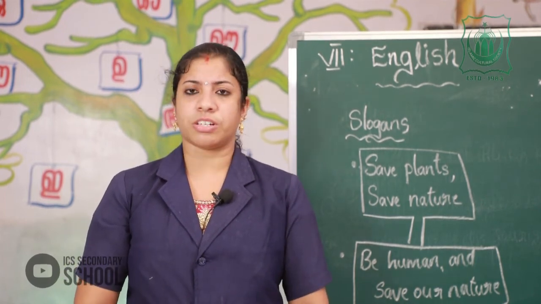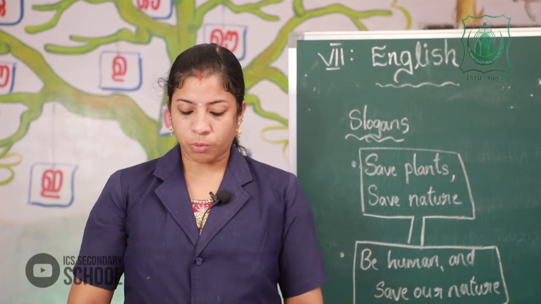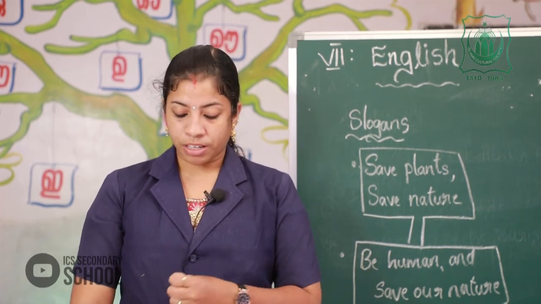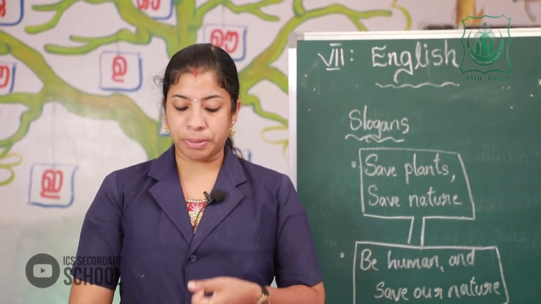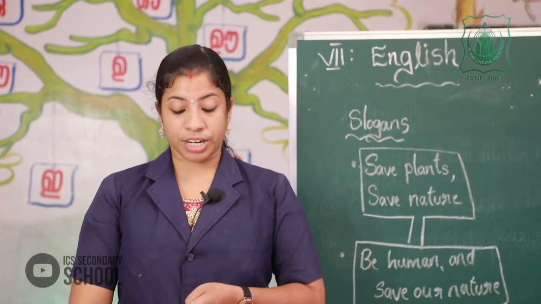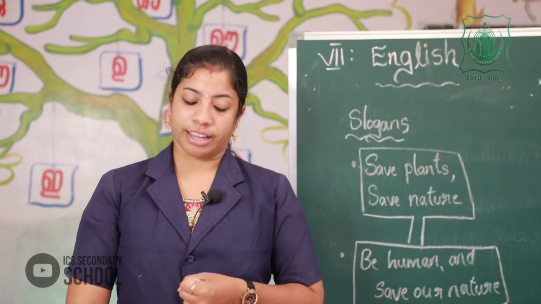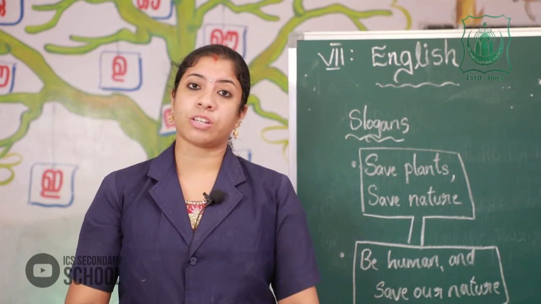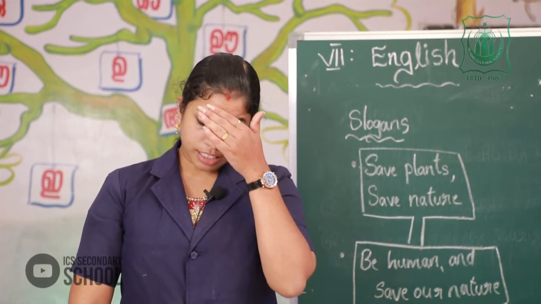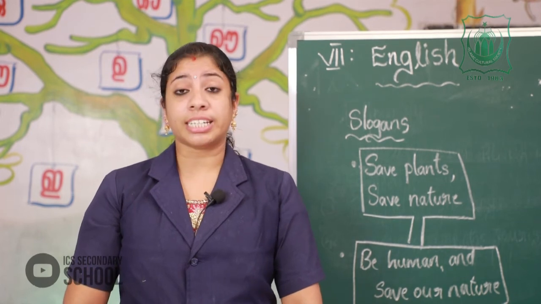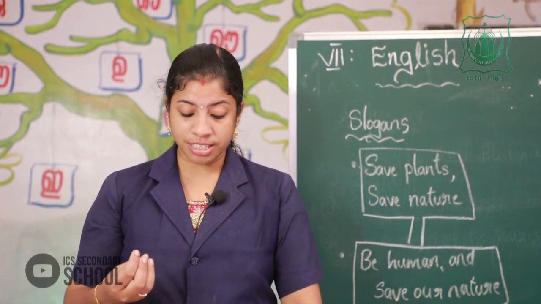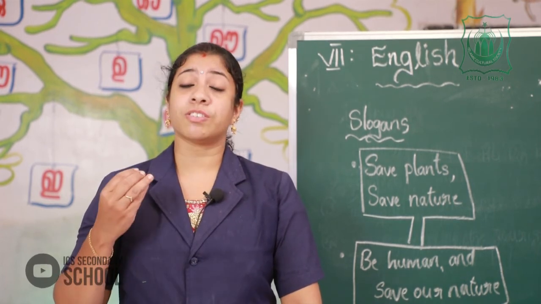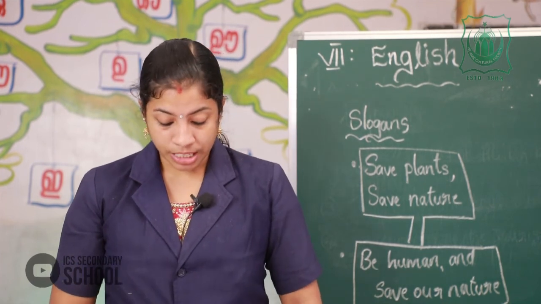Below that, illustration. What are the pictures in that poster? Yes, a picture of a boy on a tree trunk, a girl beneath the tree, then a picture of some trees cut down with an axe. These are the pictures inside that poster, that is the illustration. Once again, lend a helping hand, that is the title. Illustration means the picture of a boy on the tree, a girl beneath the tree, some trees cut down, something like that.